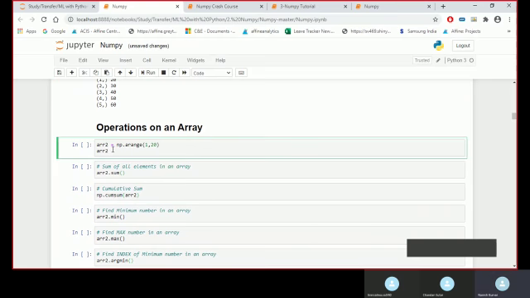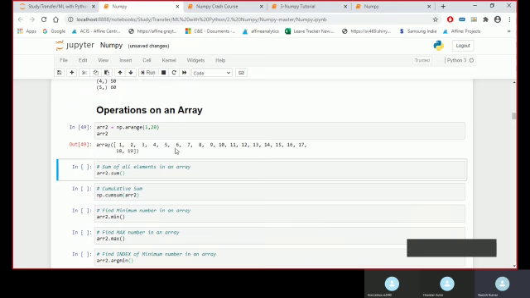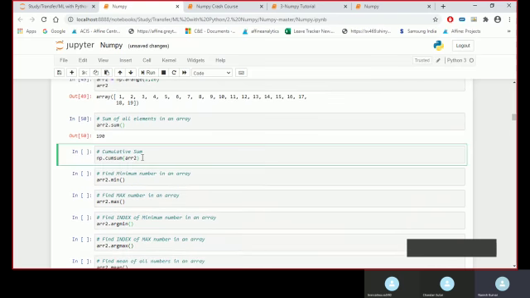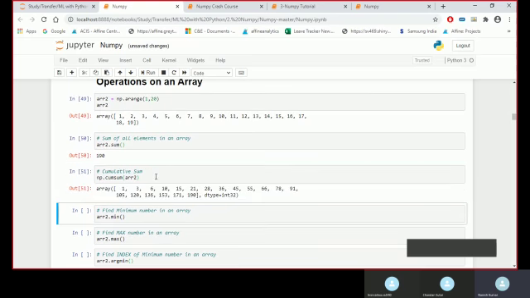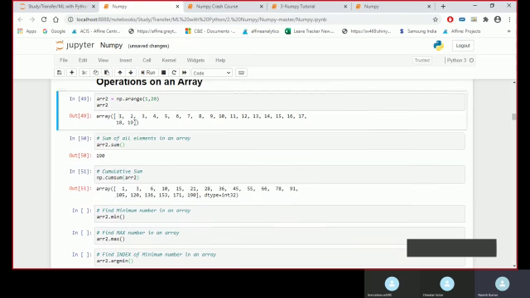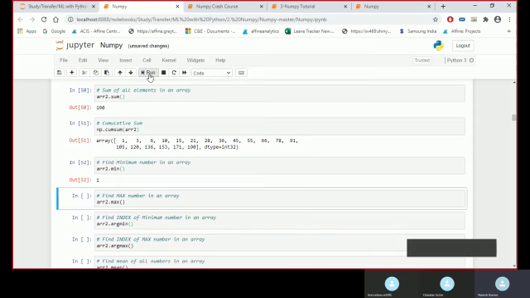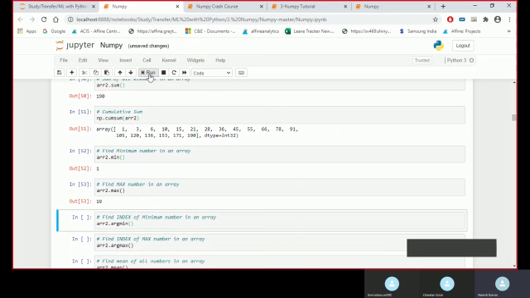Coming to the operations, these are the mathematical operations we can do on our array. Let me first create my array 2. It is creating from 1 to 19. Sum gives me the sum of all these numbers. Cumulative sum is the running total, where each number gets added to the previous one. For min it is min, for max it is max.